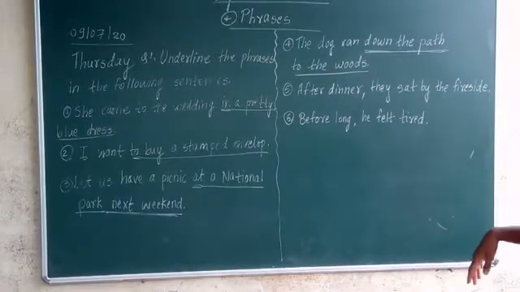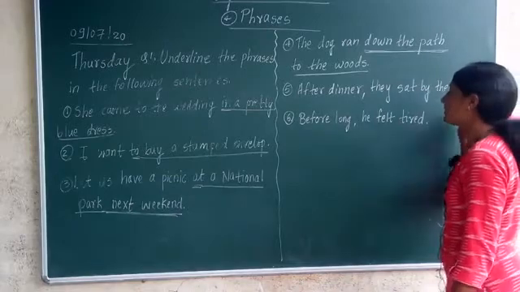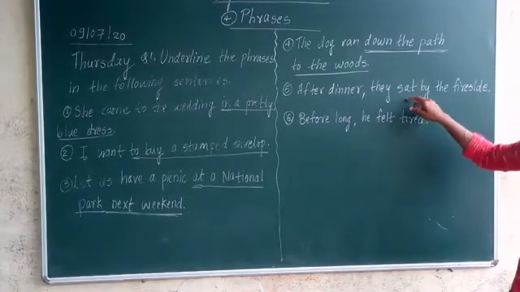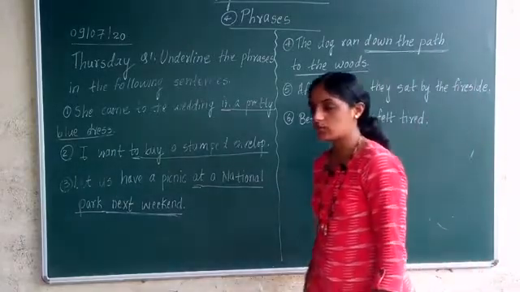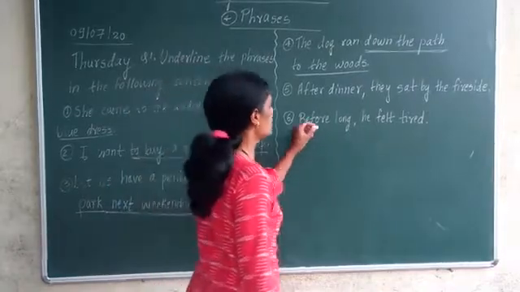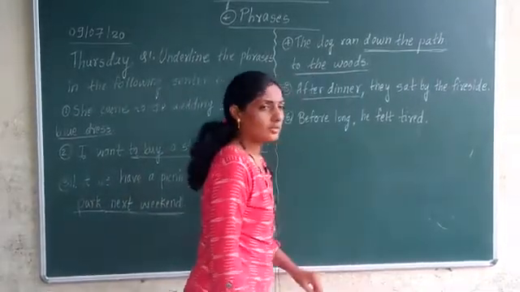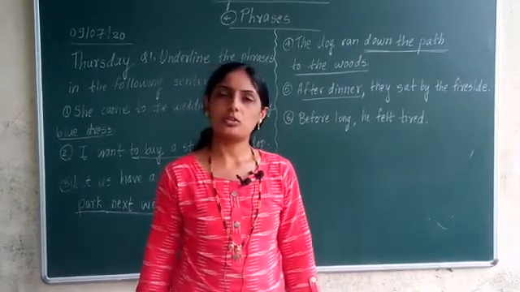The fifth sentence which is given here is, after dinner they sat by the fireside. They sat by the fireside. Now in this sentence, which word is preposition? After. So these two words are what? These two words are a phrase. After dinner. Have you understood?